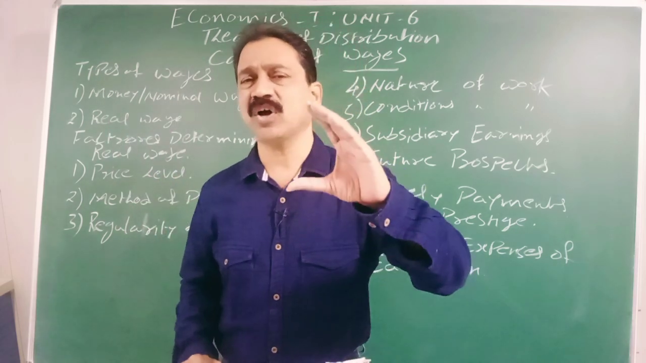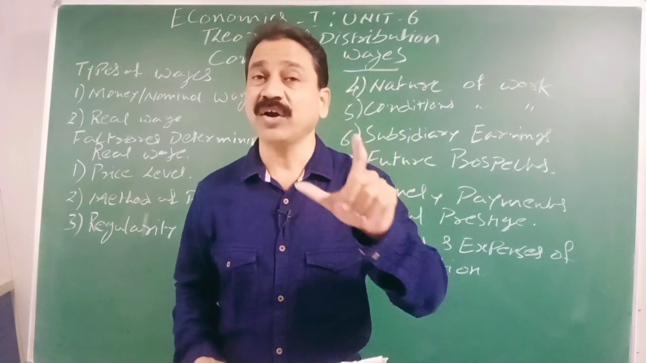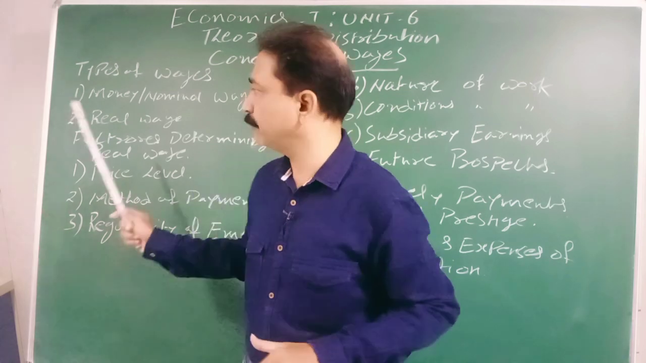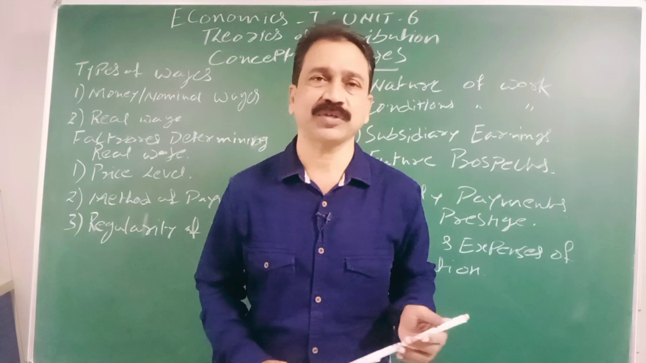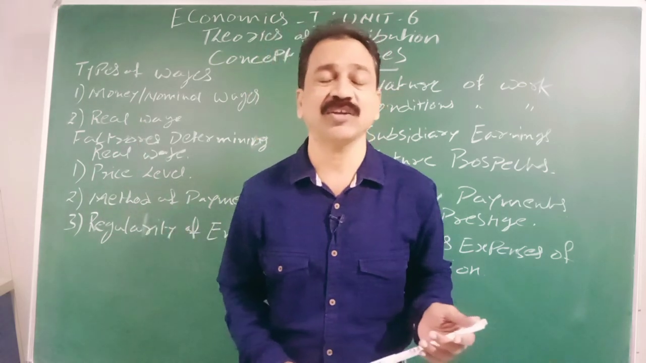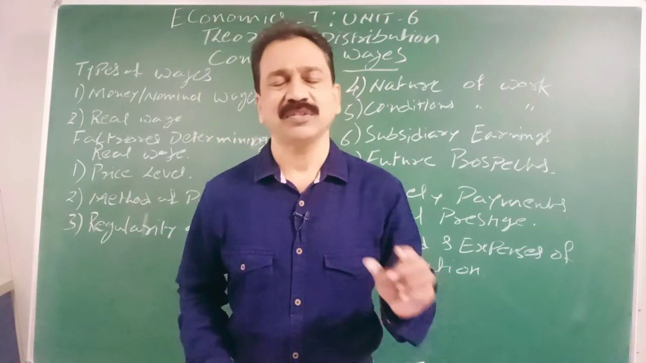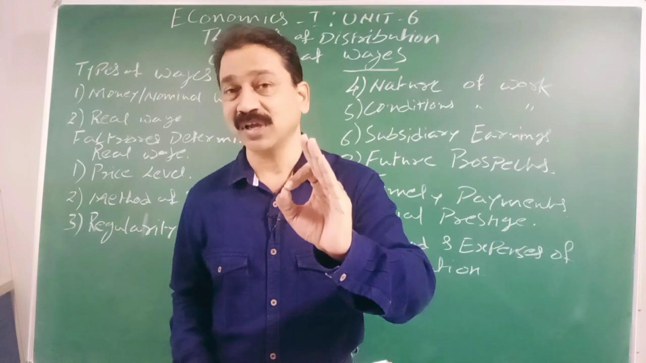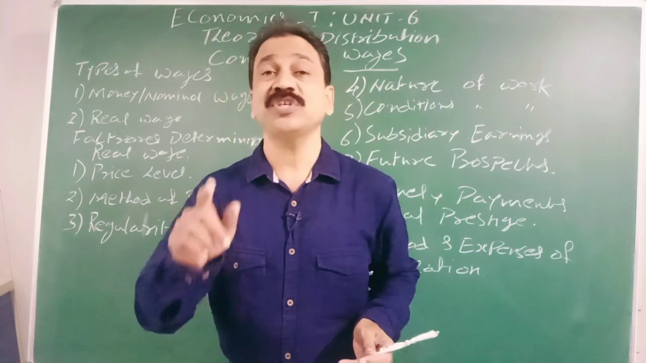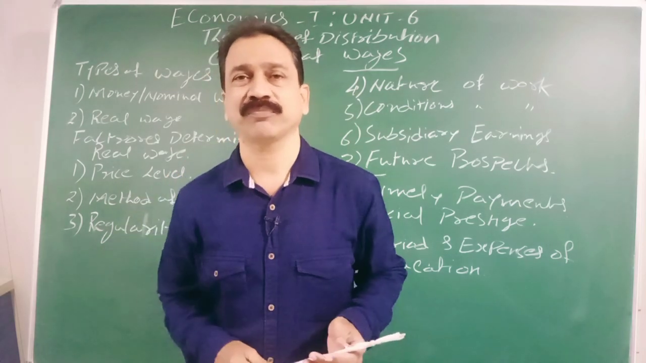This can be fixed by the organizer. There will be a contract between the organizer and the labor. According to that understanding, the labor will be paid money wage or nominal wage. Now let us go to the second point, real wage. Real wage is included with plenty of things. The first thing we have to consider is its purchasing capacity. The purchasing capacity of the money is called real wage.